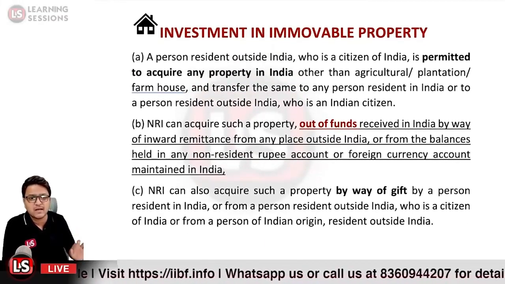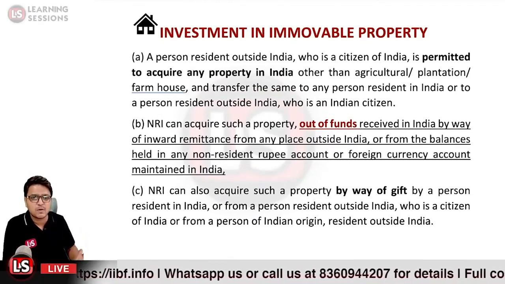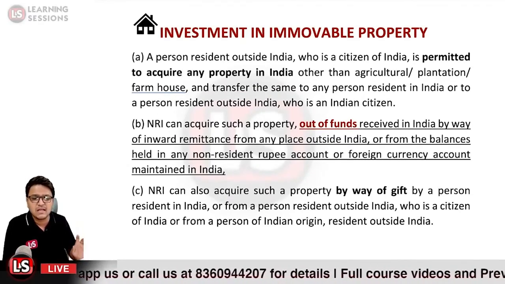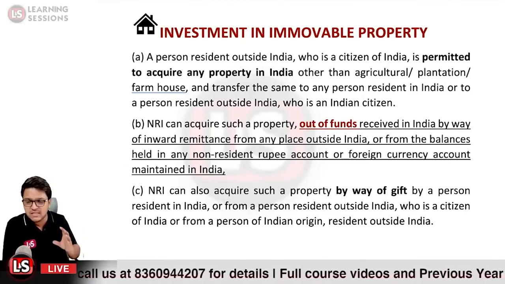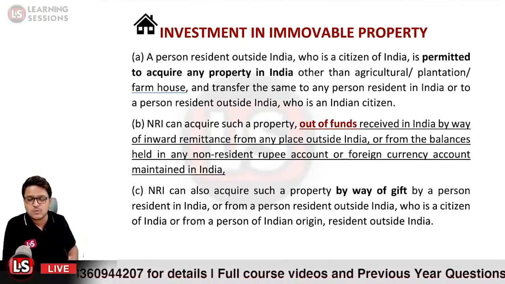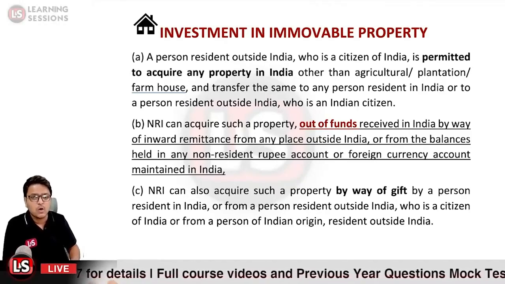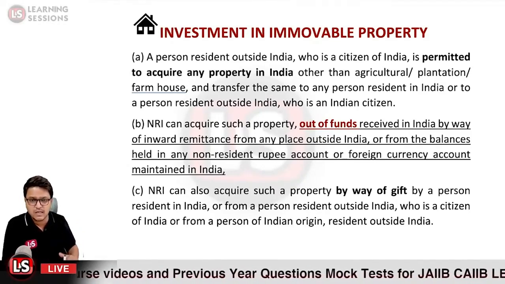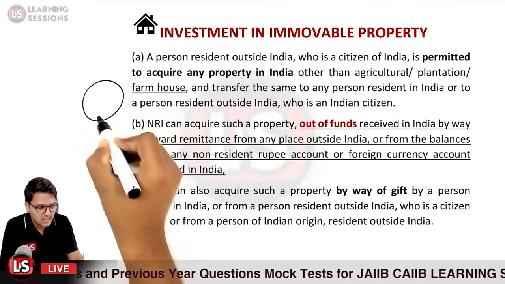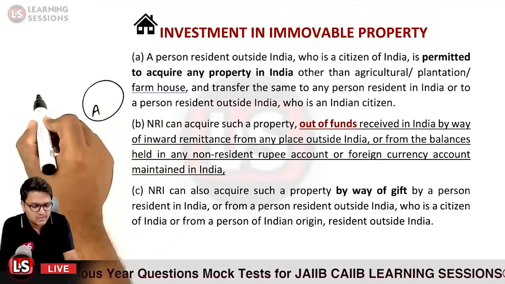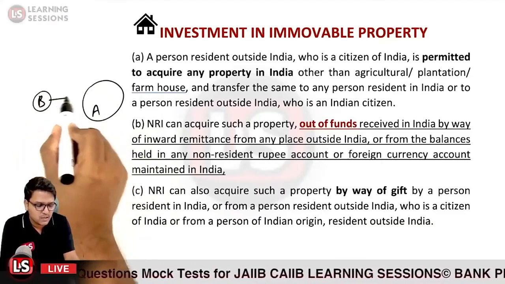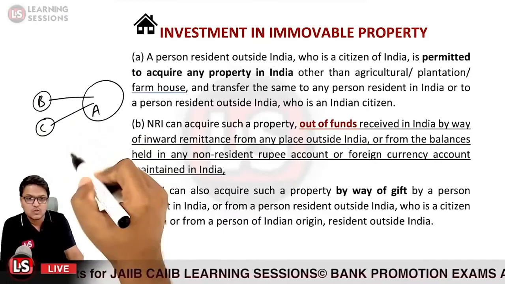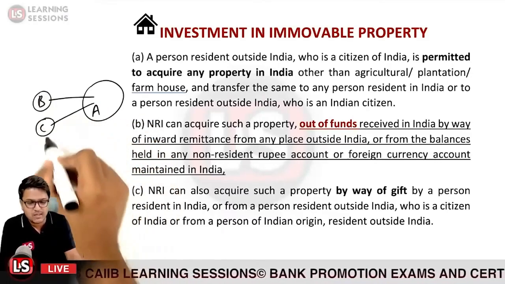And further, an NRI can also acquire such property by way of gift by a person resident in India. Okay, so if any person is gifting some property to him, that can also be done. He can also acquire such property from any person who is resident outside India, who is a citizen of India. So let us suppose the case that person A is residing over here in India, and person B over here is an NRI who is a resident of India, and person C over here is also an NRI who is also a resident of India. So all three are residents of India, and persons B and C are NRIs.